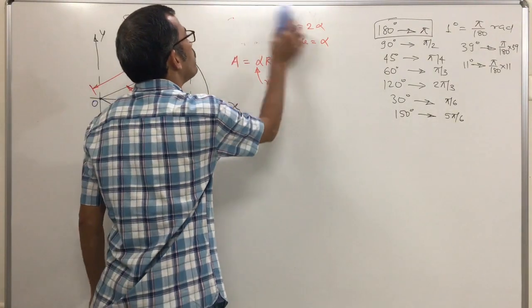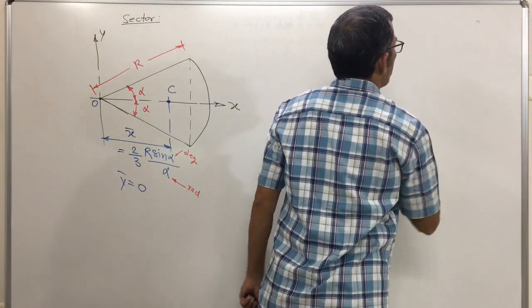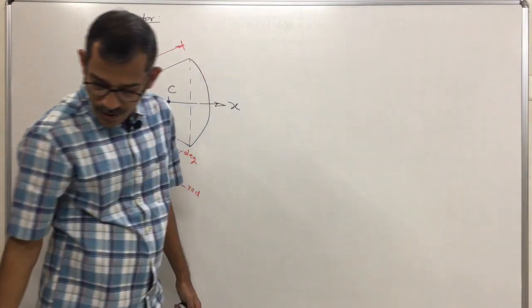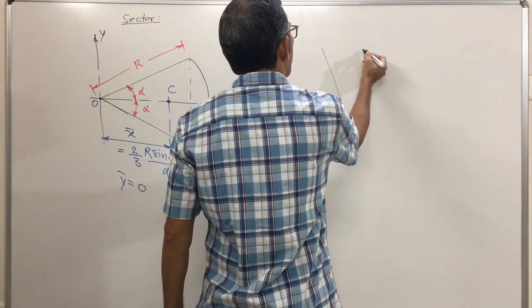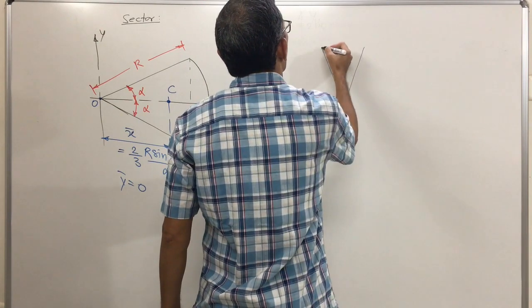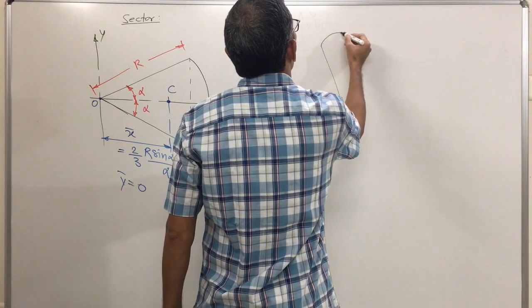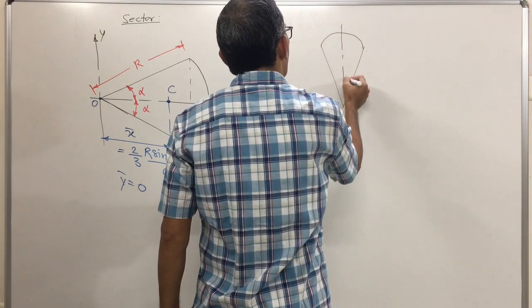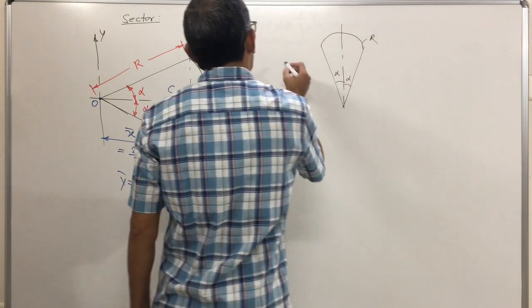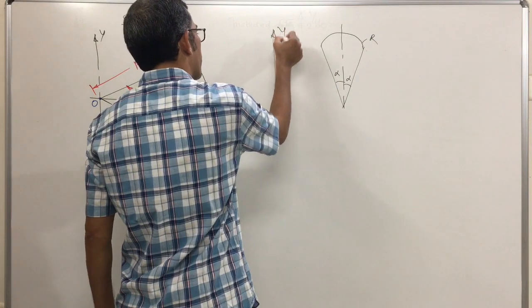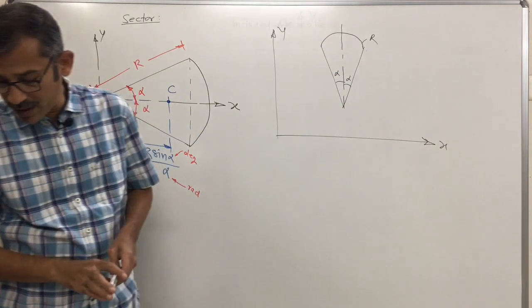Now if a sector is given something like this, we'll discuss how we'll get the position of the centroid. Suppose this is my sector, and this is its axis of symmetry. This angle is alpha, and it has some radius. But your y-axis is somewhere here, and x-axis is somewhere here. What are the x bar and y bar?